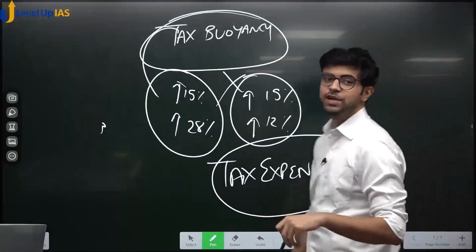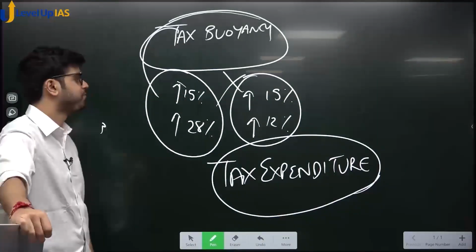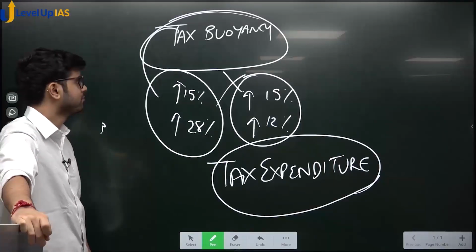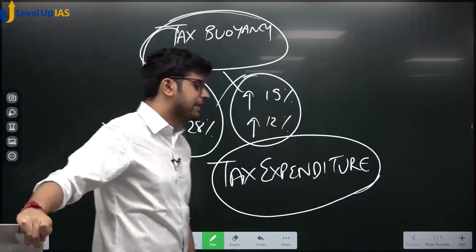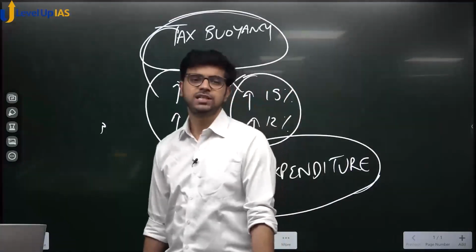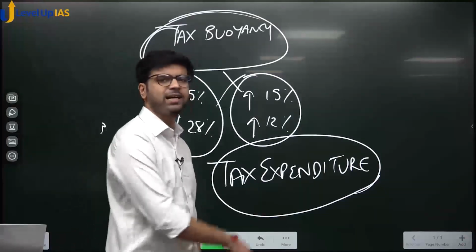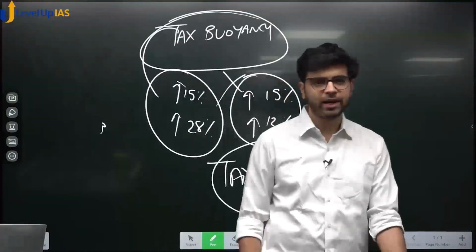What is tax expenditure? What do you think is tax expenditure? Tax expenditure is nothing but the sum total of all the subsidies, concessions, deductions, exemptions given by the government to the people. Be it direct, be it indirect, it is known as tax expenditure. Yes or no? Very good.